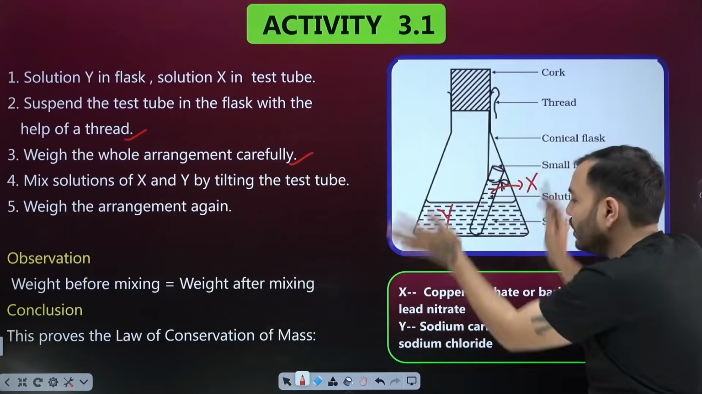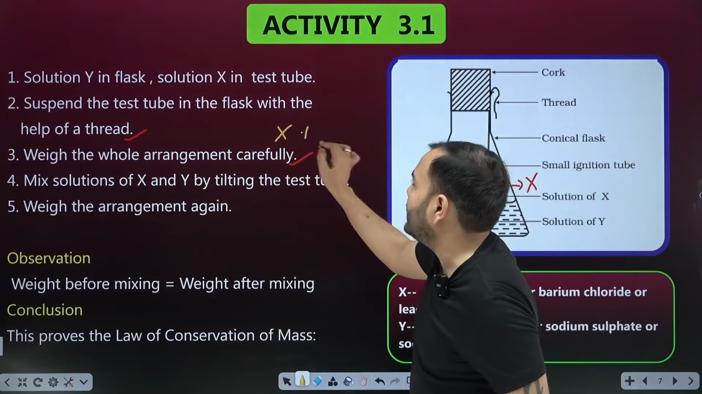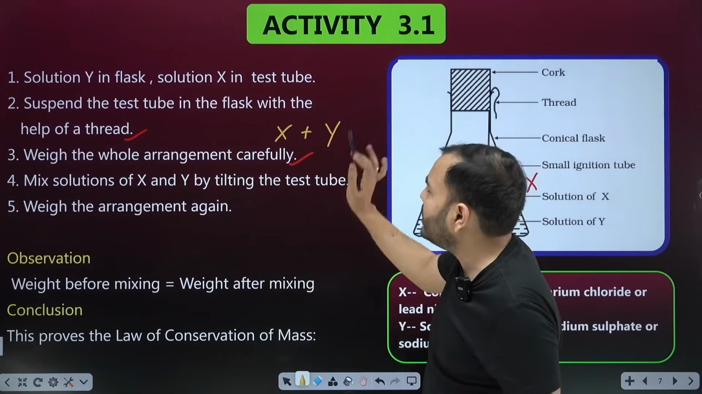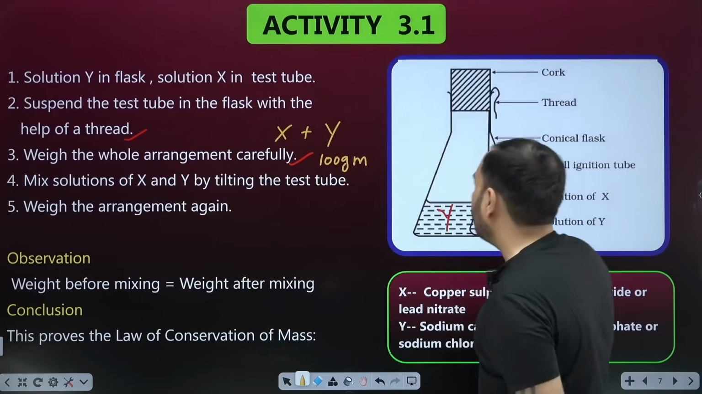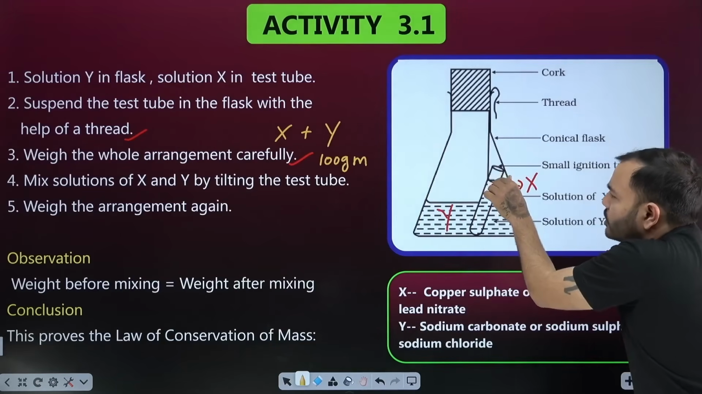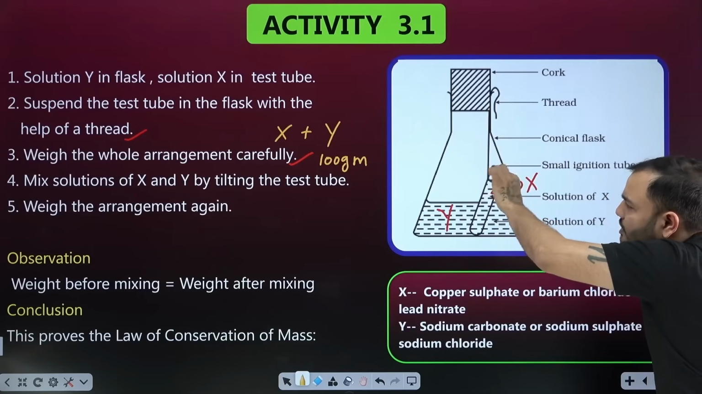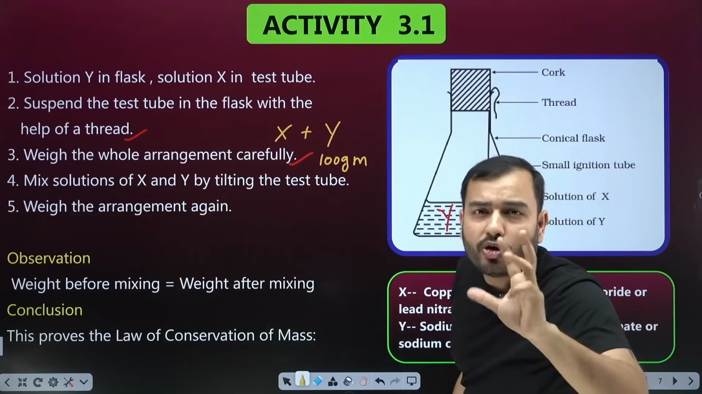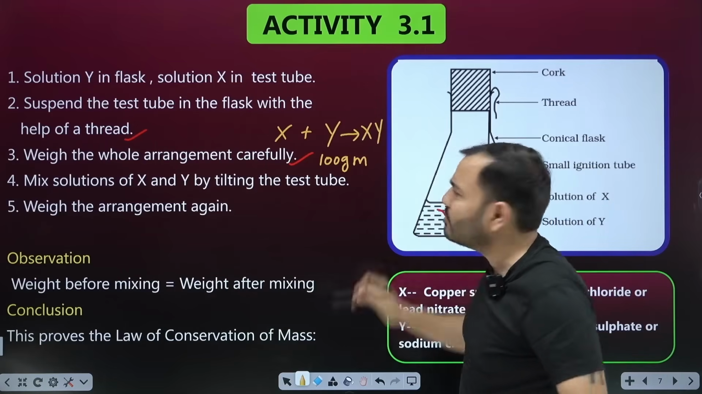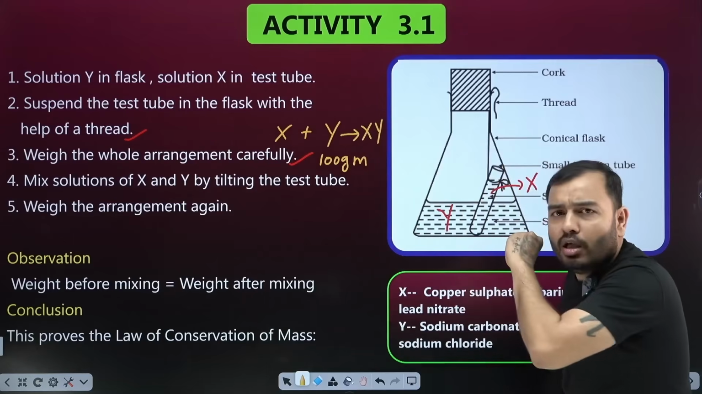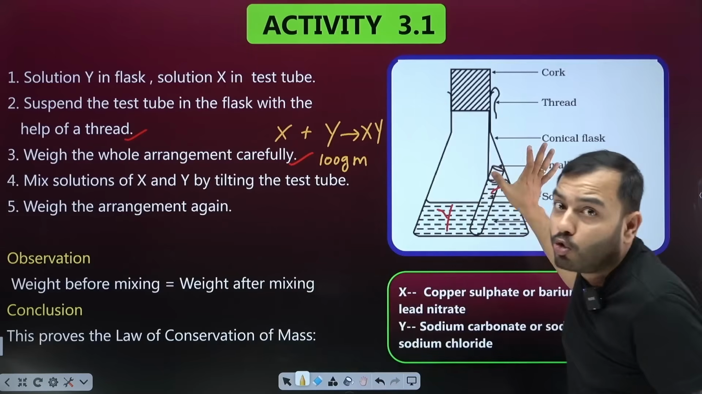Now X and Y are separate. They are not mixed. I weighed the whole arrangement. Let us say the weight is 100 grams. Then I loosened the thread and spilled chemical X from the test tube into Y. The chemical reaction started, and now some products were produced. Let us say a new product XY is formed. Anything can be formed. Both are mixed. Then I said, now the chemical reaction is done and the product is formed. Now I will measure this again.